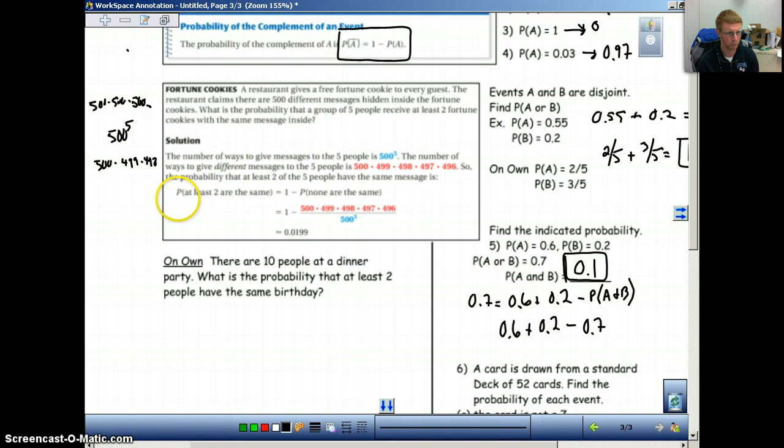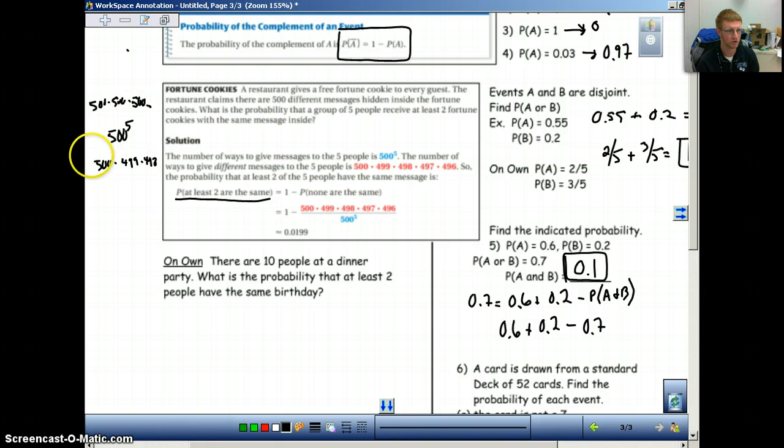So now here is what's important. It says at least 2 people are the same. In other words, we have messages that match. That is equal to 1 minus the probability that none are the same. So that's what is more difficult about this problem, is that we're not necessarily going to be able to find the probability that at least 2 are the same, but we can figure out the converse of that. What's the probability that none of them are the same? And if none of them are the same, we can subtract that from 1, and that will give us the probability that we get 2 or more matching.